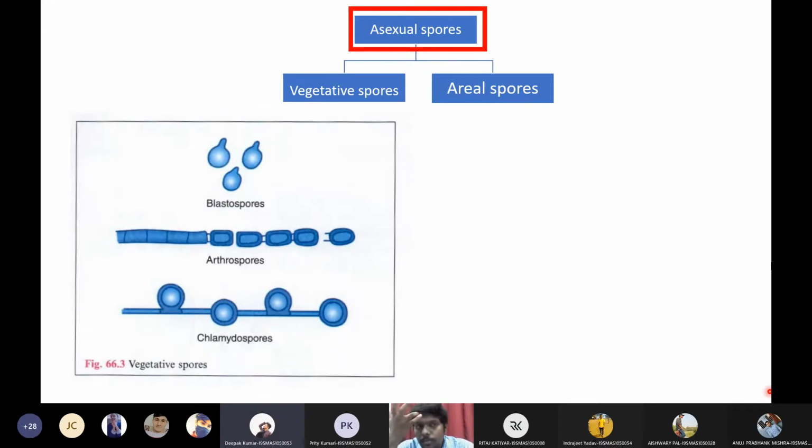Fission and budding is also present in fungi, na? Fission and budding also present in fungi. In what type of fungus we will see budding? Can you tell me? We already discussed about it.